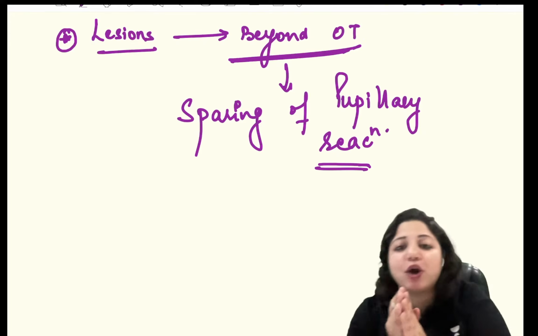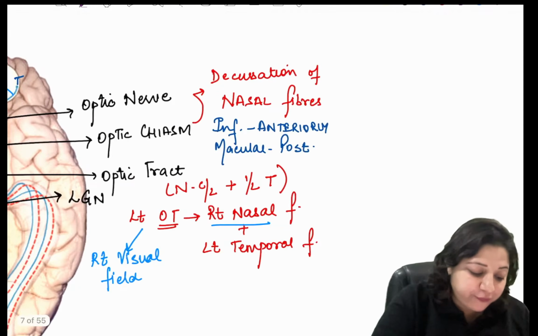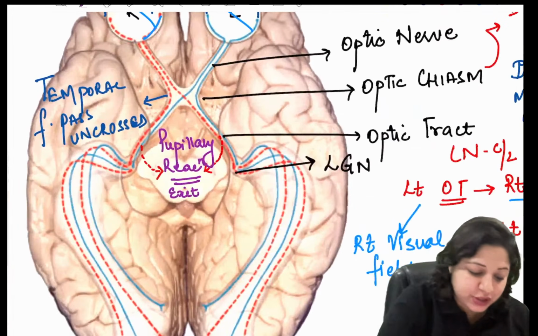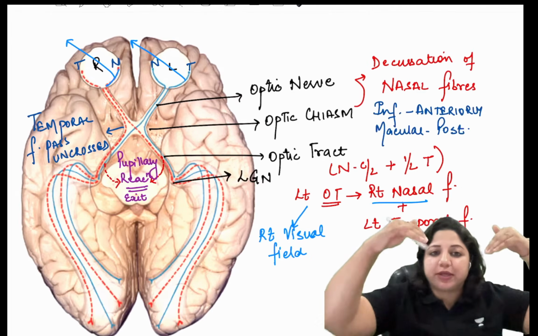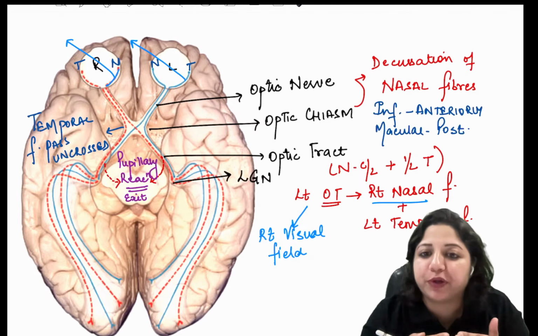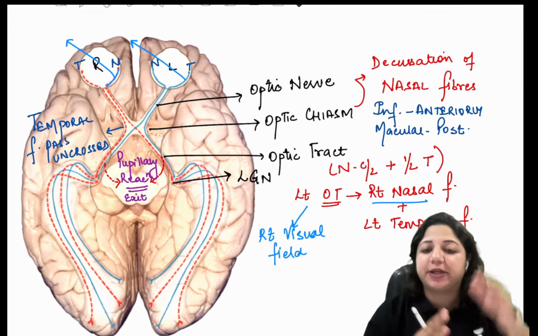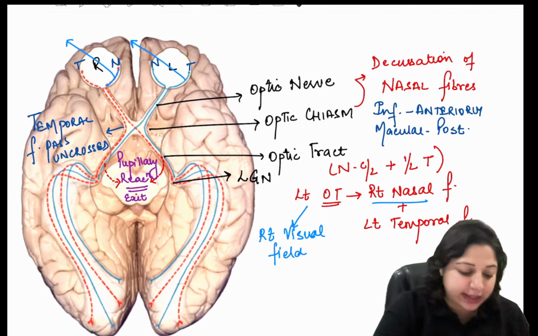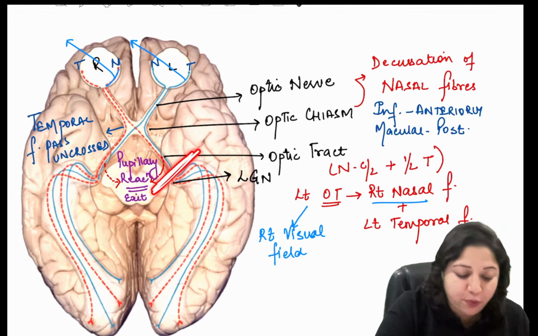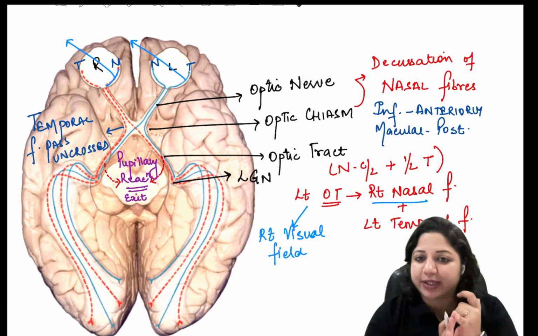Is that point clear now? Why is the pupillary reaction spared? Because before it enters the lateral geniculate nucleus, these fibers which are responsible for the pupillary reaction exit the pathway. They go to the pretectum and are responsible for the pupillary reflexes. Hence, whenever there's a lesion beyond this point, it will not affect the pupillary reaction. Is that point clear? All right.